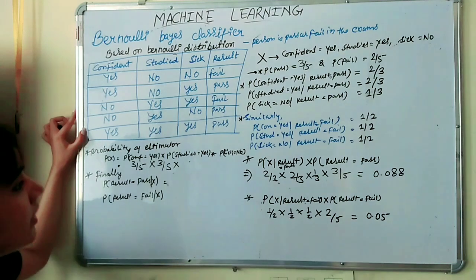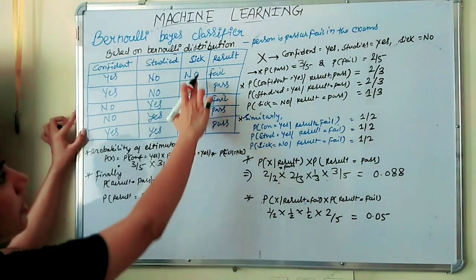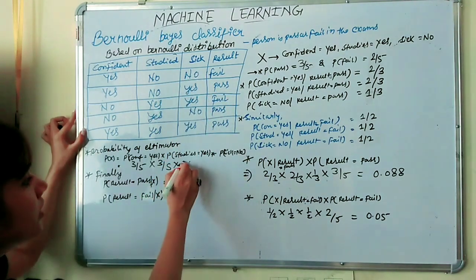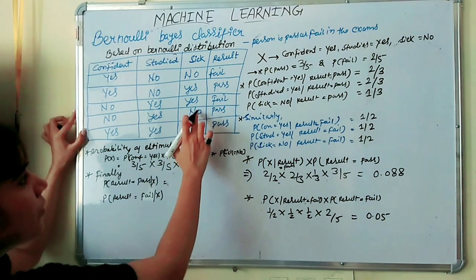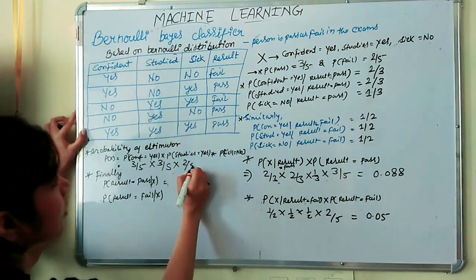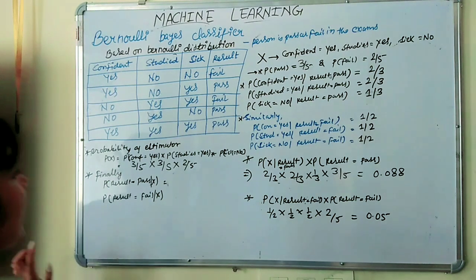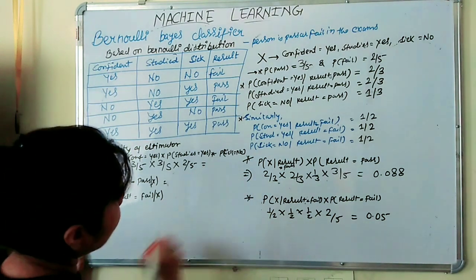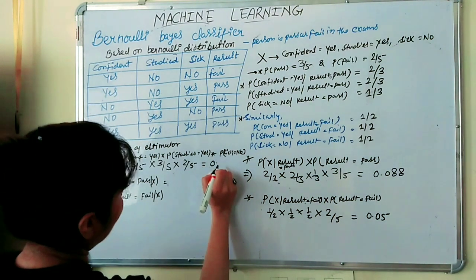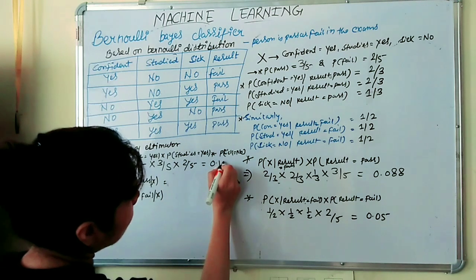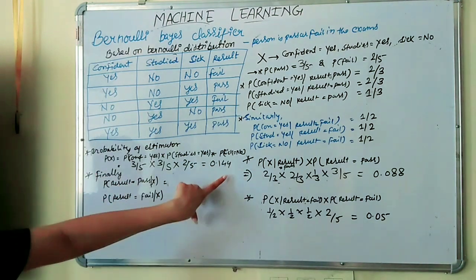Again we will put 5. And for sick equal to no, 2 no we have, 2 upon a total number of sick 1, 2, 3, 4, 5. So that is 5. Okay, and then we will solve it. So we will get 0.144.